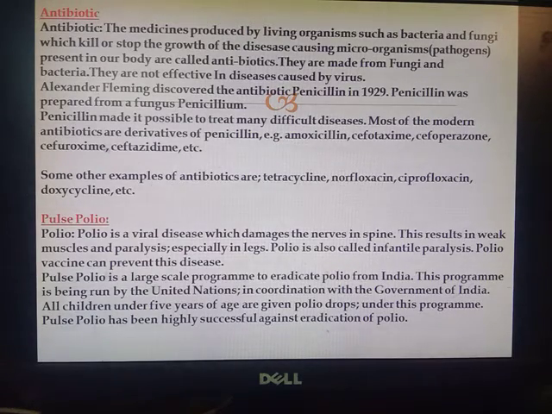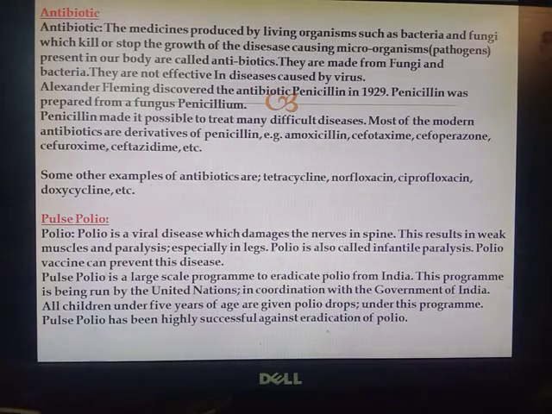Now what is an antibiotic? It is the medicine produced by living organisms such as bacteria and fungi, which kill or stop the growth of the disease causing microorganism. The disease causing microorganisms have got a special name which is known as pathogens. And these antibiotics, they kill or stop the growth of the disease causing microorganisms present in our body. They are made from fungi and bacteria. They are not effective in diseases caused by virus. They are only helpful if we are getting diseases because of bacteria and fungi.